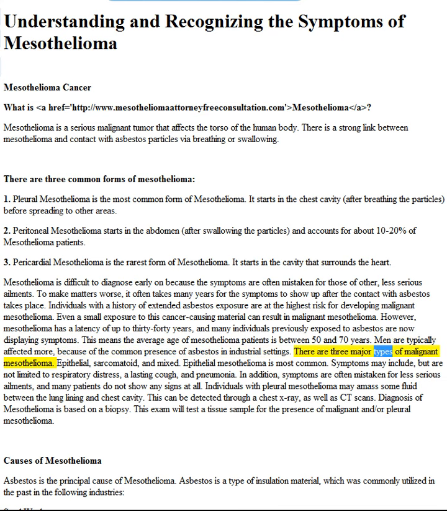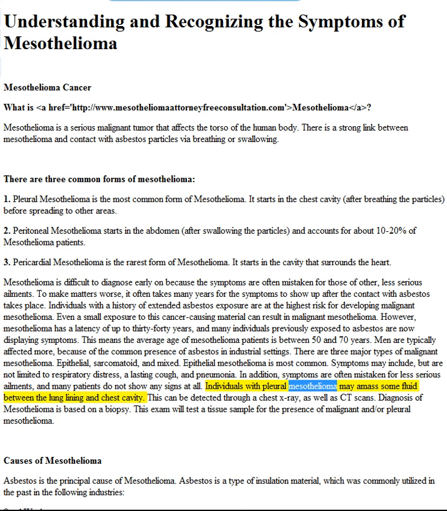There are three major types of malignant mesothelioma: epithelial, sarcomatoid, and mixed. Epithelial mesothelioma is most common. Symptoms may include, but are not limited to respiratory distress, a lasting cough, and pneumonia. In addition, symptoms are often mistaken for less serious ailments, and many patients do not show any signs at all.